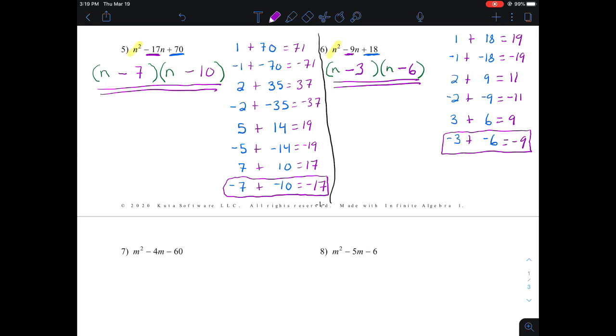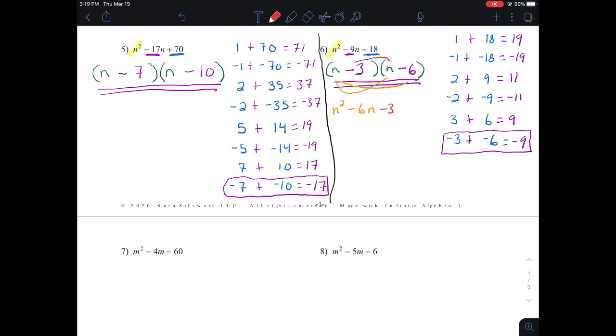Now, if you want to, I'll show you one more time the whole process of multiplying this out, and you'll see where these numbers come into play. When I start multiplying, I take the n times the n, that gives me my n squared. And then I do n times negative 6, that gives me negative 6n. And then I take the next number, the minus 3, because I'm trying to check my answer.